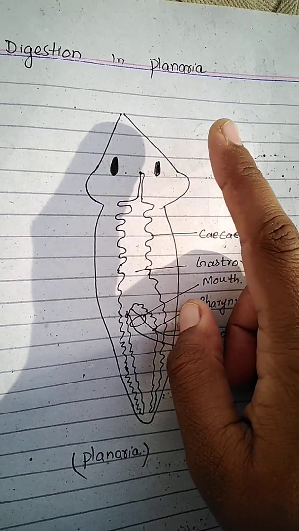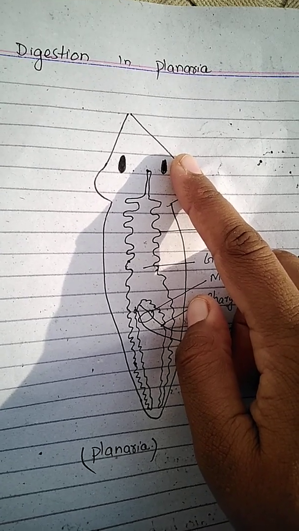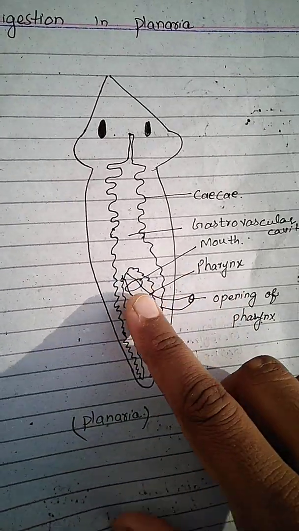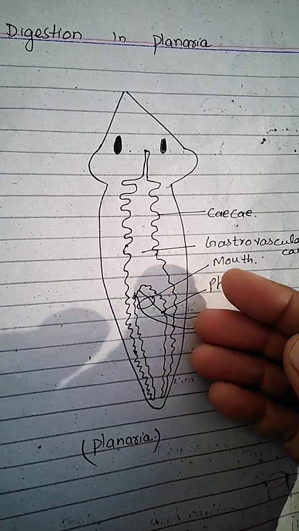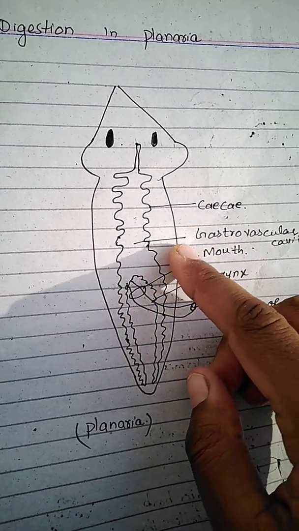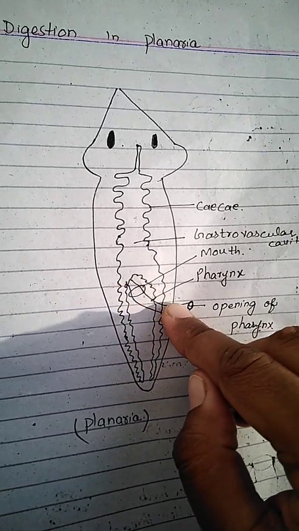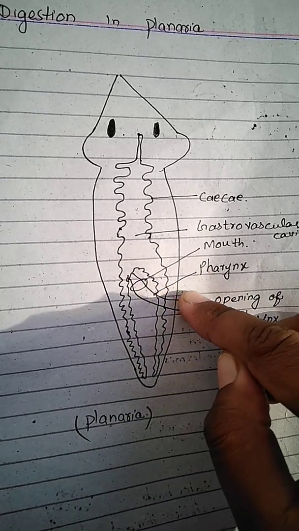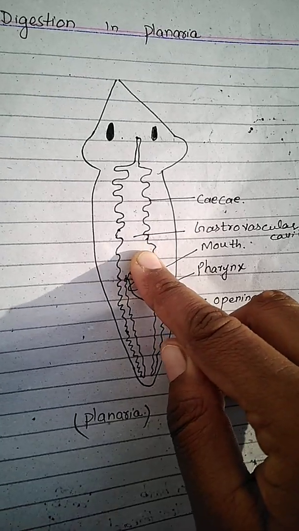Now, what is the habitat of the planaria? Planaria live in freshwater streams and ponds. Here you can see that there is a single gut opening in the planaria, and this opens at the mid-ventral side of the body. The mouth opens into the tubular pharynx. This is the pharynx and this is the opening of the pharynx, and that leads into the intestine.